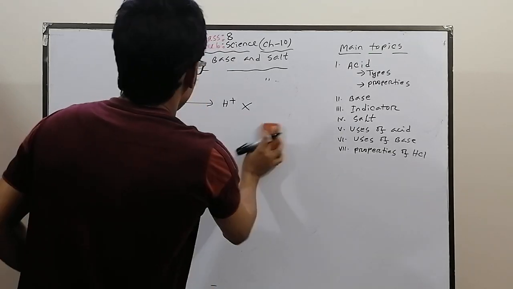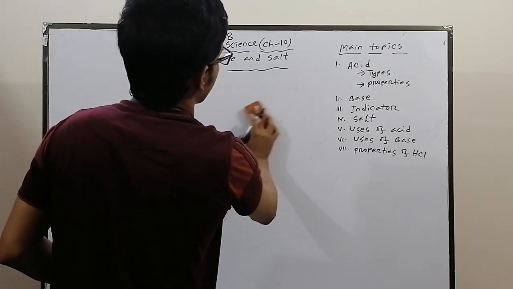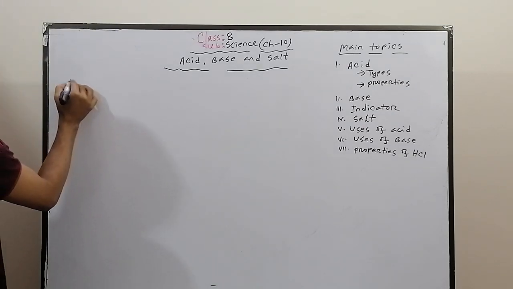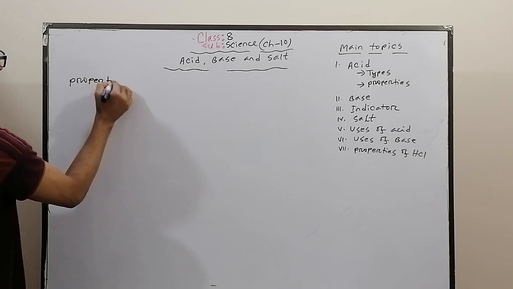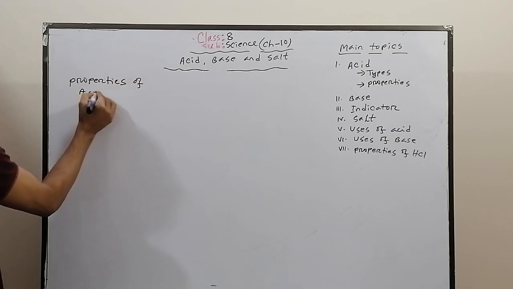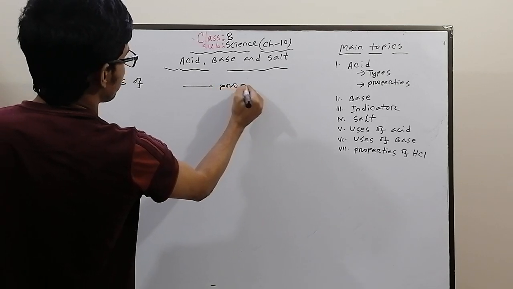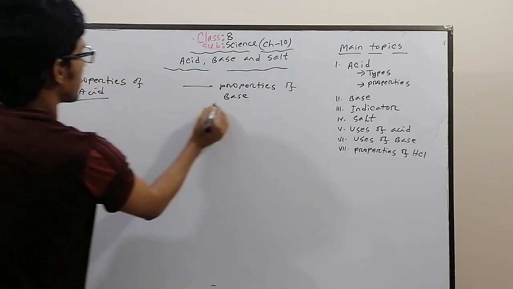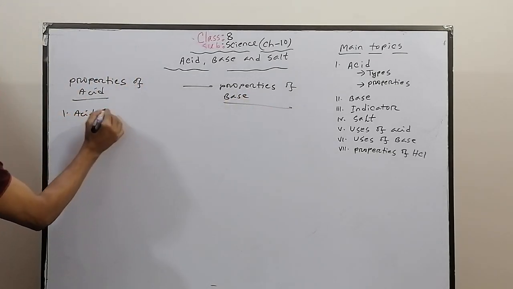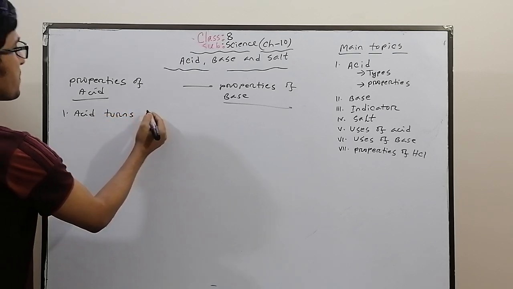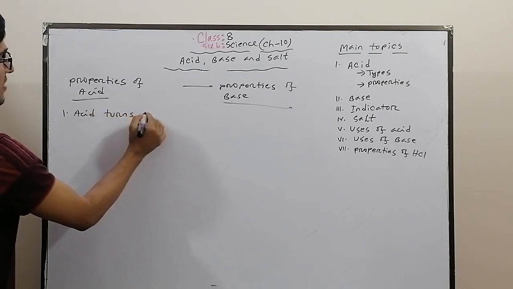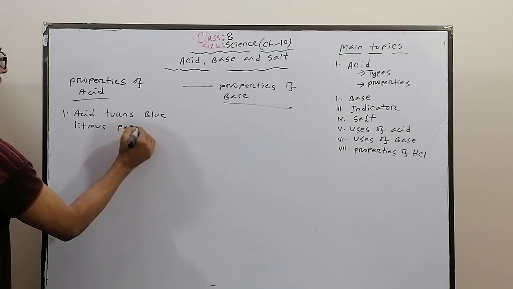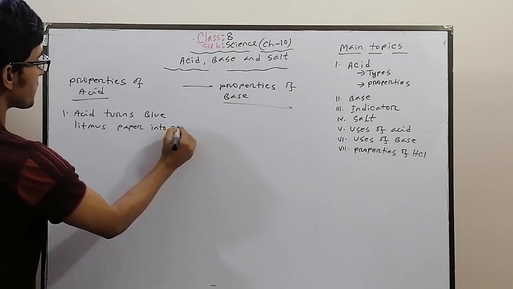Next, if we see the properties or characteristics of acid and base, there are some important topics: properties of acid and properties of base. Acid turns blue litmus paper into red.